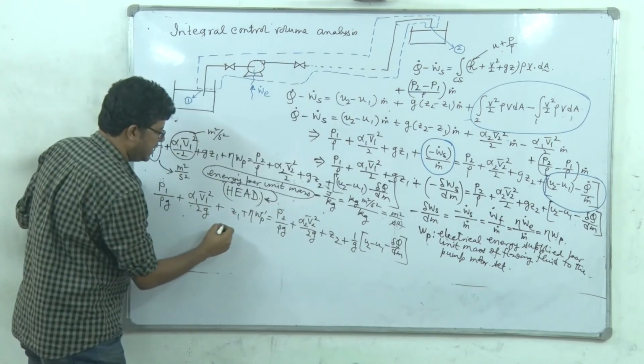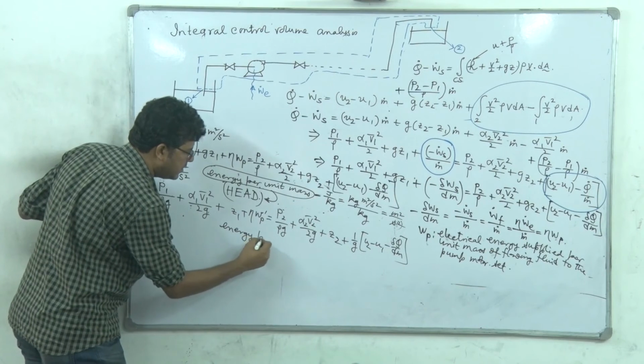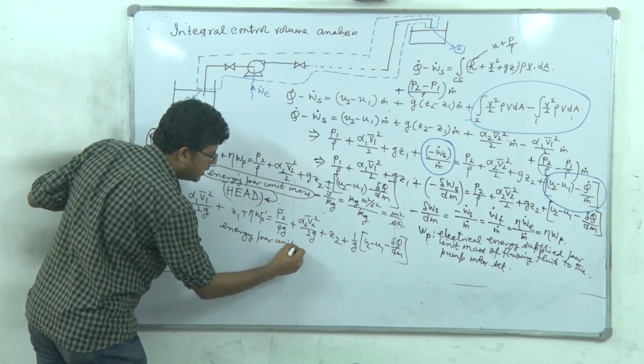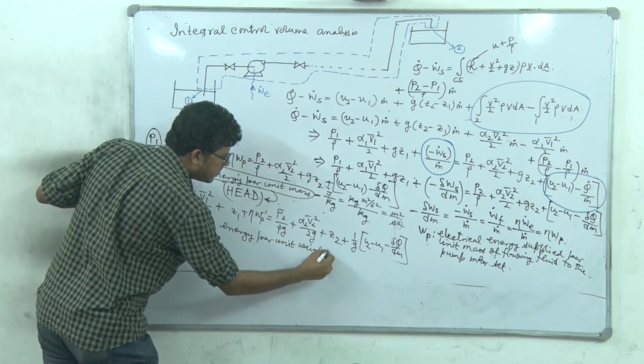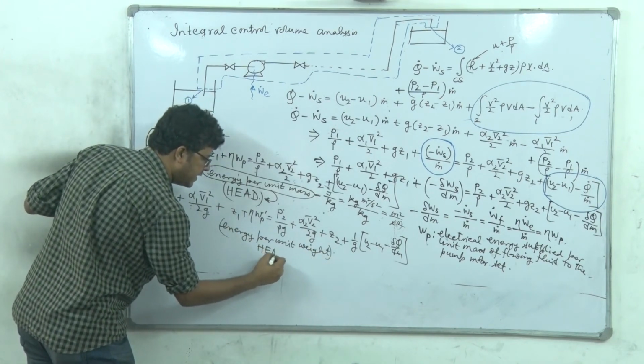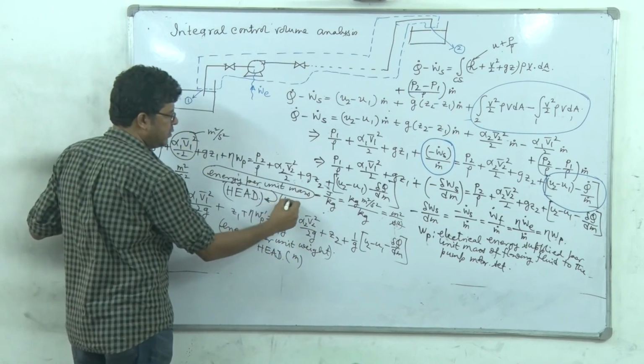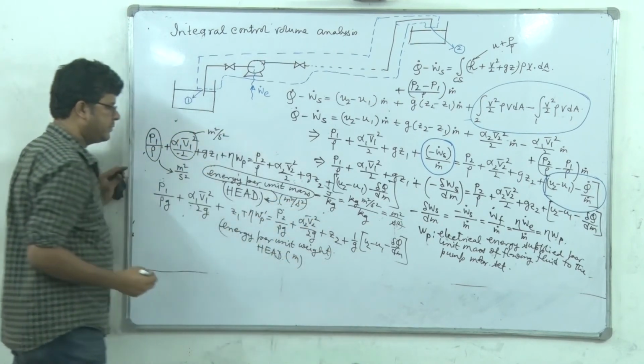Here individually we can write that this is energy per unit weight. That is also alternatively referred to as head. However, the unit will be meter only, whereas here the unit is meter square per second square.